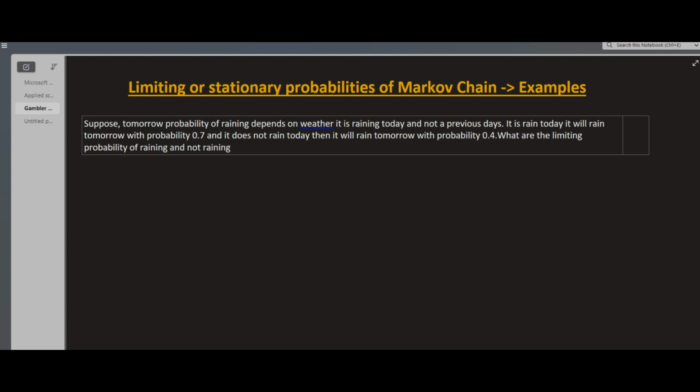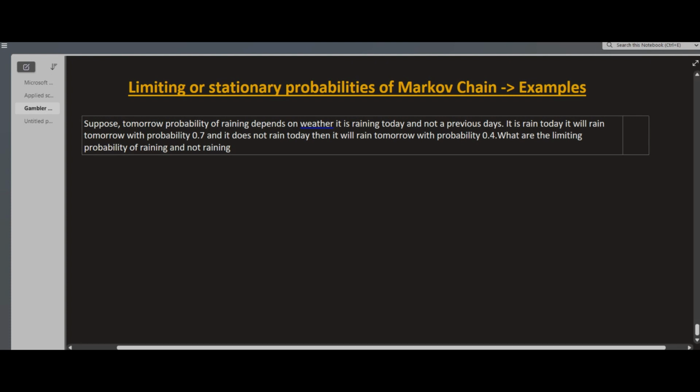Here, suppose tomorrow's probability of raining depends on whether it is raining today and not on previous days. If it rains today, it will rain tomorrow with probability 0.7, and if it does not rain today, then it will rain tomorrow with probability 0.4. So what are the limiting probabilities of raining and not raining? This is our problem. First of all, we define this problem with a transition probability matrix.